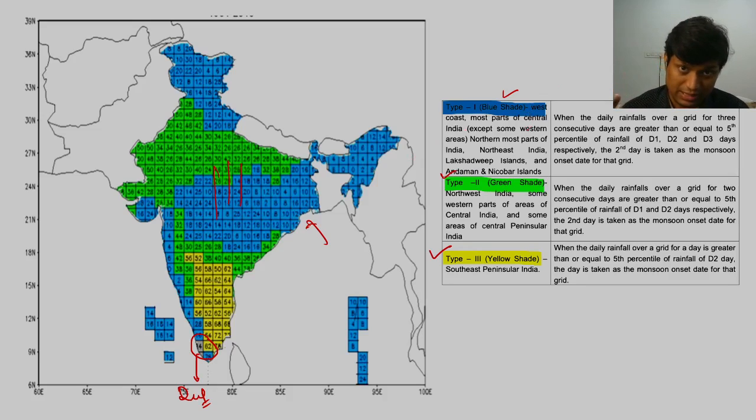If those conditions are satisfied, then only the local meteorological department, so every district has a local agency of the meteorological department, will declare that there is onset of monsoon in this particular area. Fine. So that is another part to it. I hope from all this discussion you can understand how onset of monsoon is declared in India. One we have seen on the Kerala coast, and another we have seen in the rest of the country.